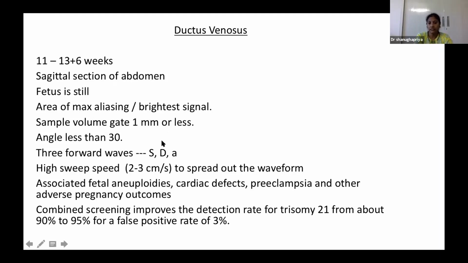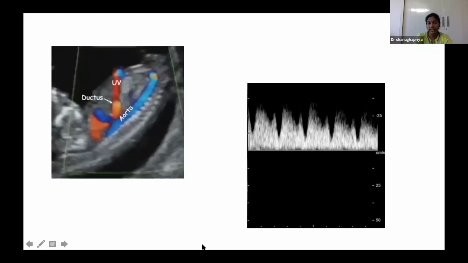Generally, the ductus venosus produces 3 waves, S, D, and A. So the sweep speed should be high to differentiate these waves. Any abnormality is considered when the A wave is absent or reversed. Again, it's associated with fetal aneuploidy, cardiac defects, preeclampsia, and other adverse pregnancy outcomes.